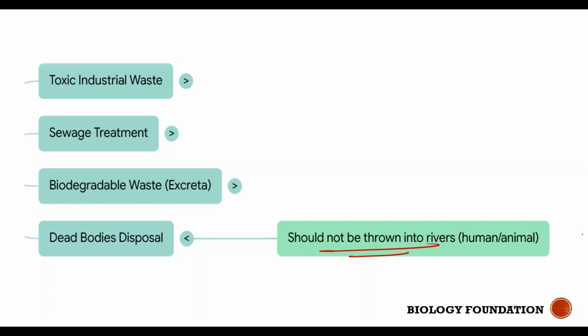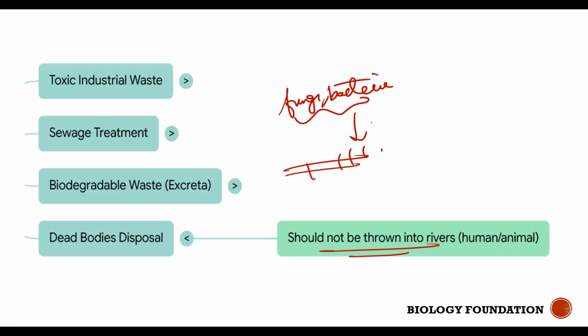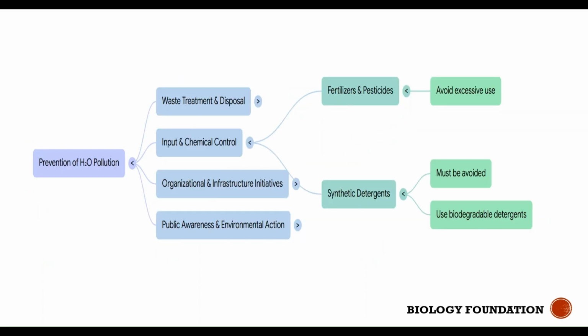What happens again when the dead bodies are released directly into water bodies? There will be accumulation of fungi and bacteria, which are decomposers. They act on the animal or the human body and break them into simple substances. During this process, they utilize all the oxygen present in the water body. As a result, the fish eventually die. So there will be an imbalance in the aquatic ecosystem.